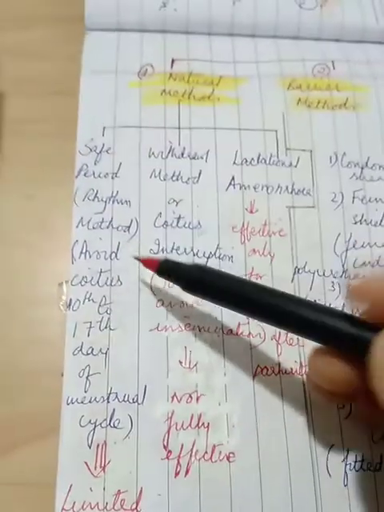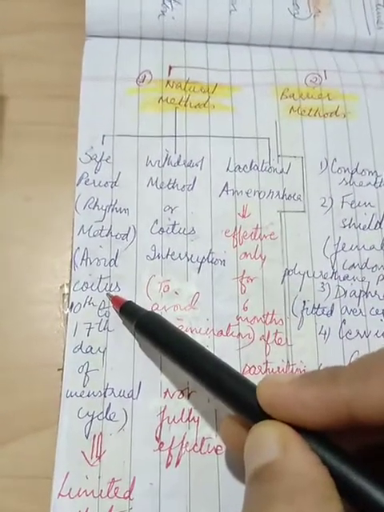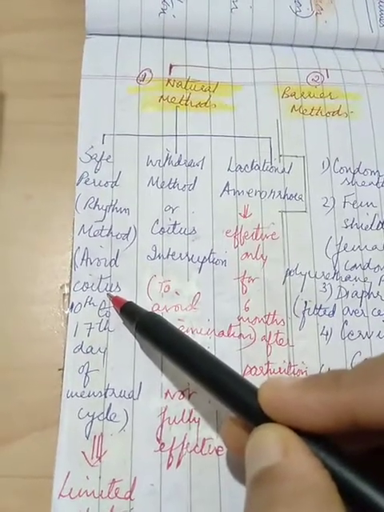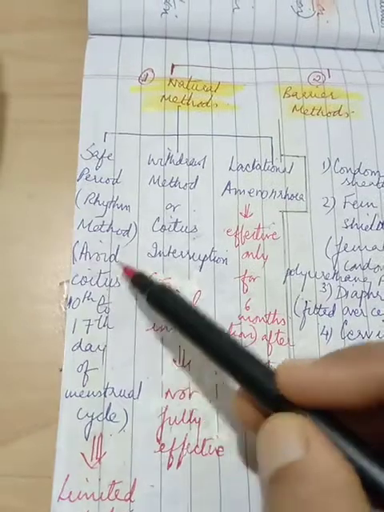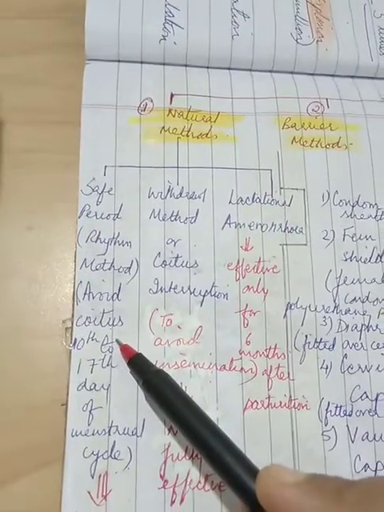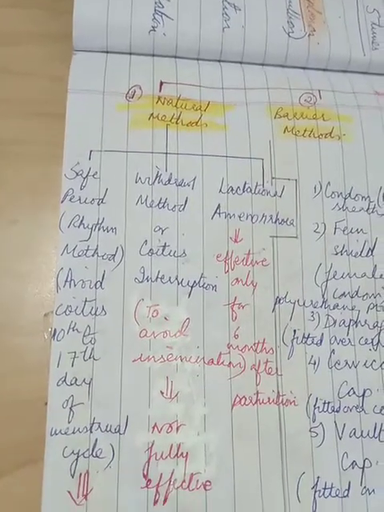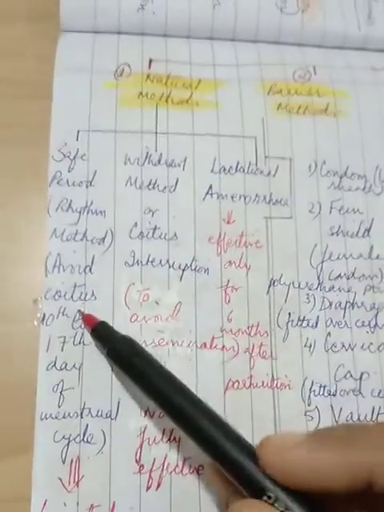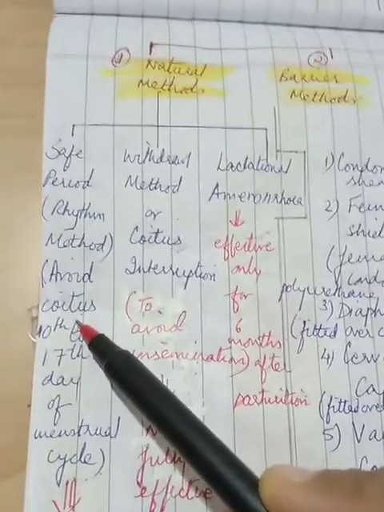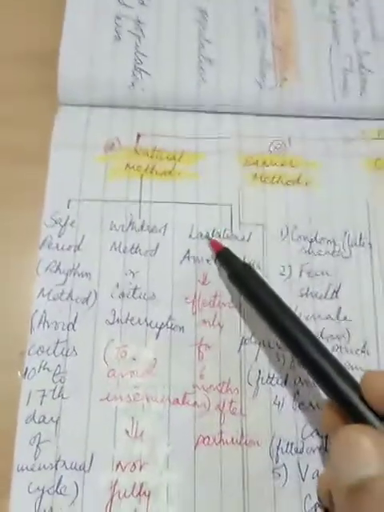Let me also remind you, children, in our class 10th we studied about ovulation, that is, the release of the ovum from the ovary, on a fixed day, that is the 14th day of the menstrual cycle. At the same time, let me also remind you that the ovum remains alive only for 1 to 2 days, whereas sperms survive for 3 days. So this is just to keep in mind before we move further with our methods.